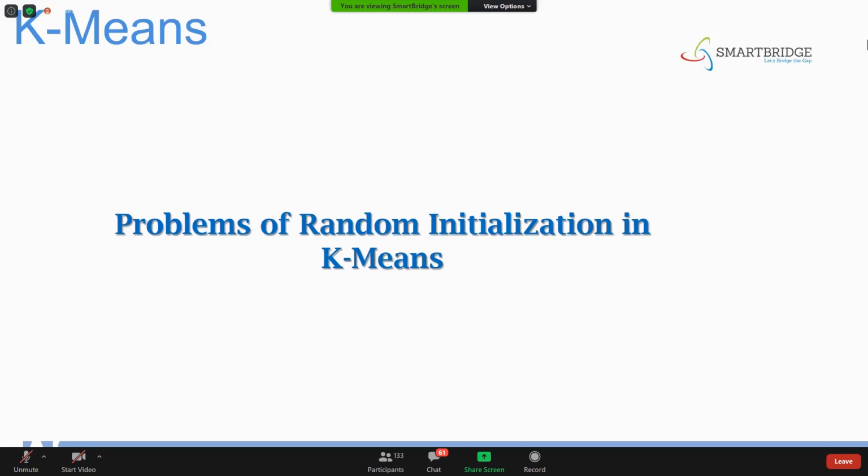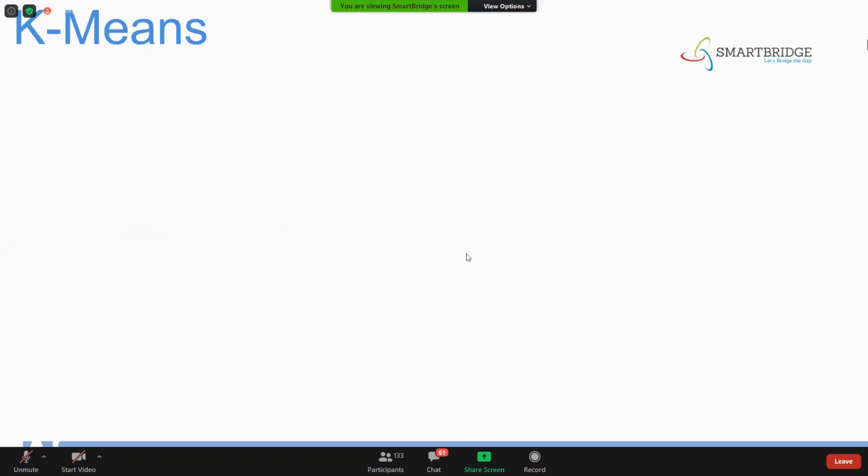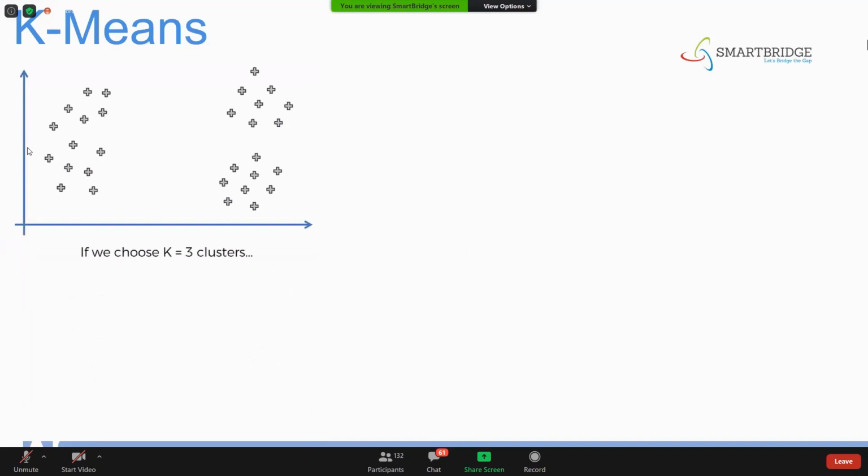But what happens when you do that random initialization? What are the problems you might face? That's what you're going to see here. If you take this example, suppose we have considered k equal to 3. Just by observation you can see clearly that this is one cluster, this is another cluster, and this is another cluster. So the output would be somewhat like this.